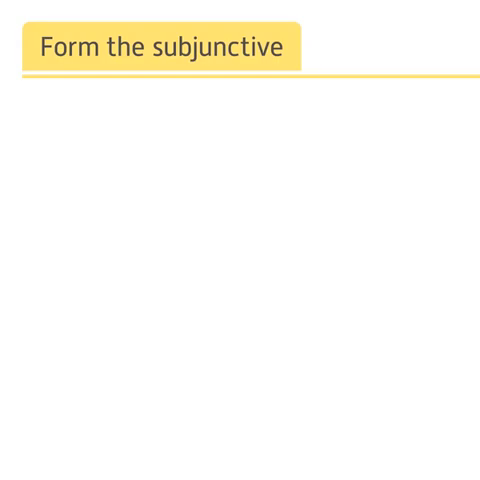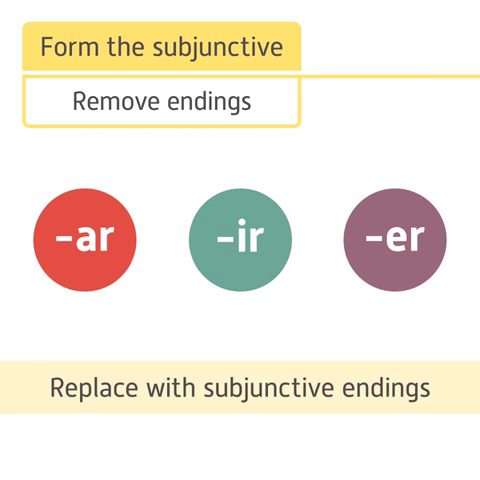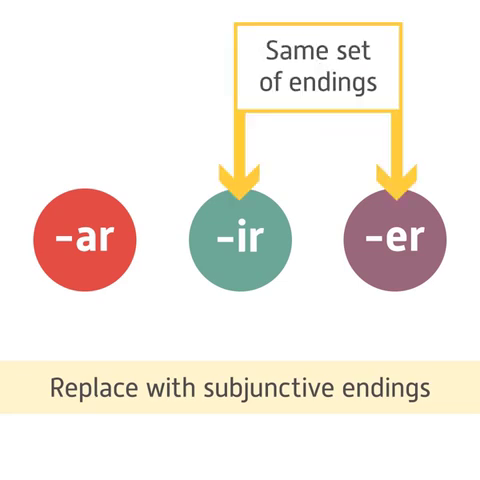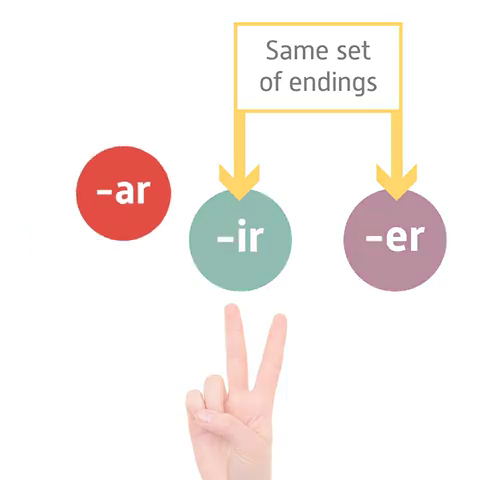When you form the subjunctive, you remove the ending of regular verbs, that's ar, ir, or er, and you replace them with a subjunctive ending. Fortunately, er and ir verbs share the same set of subjunctive endings, so you'll only have to remember two different sets. Let's begin with the ar verbs.